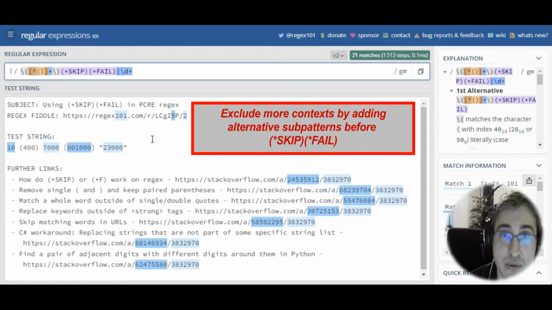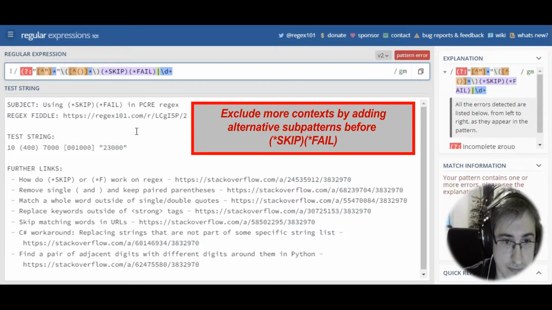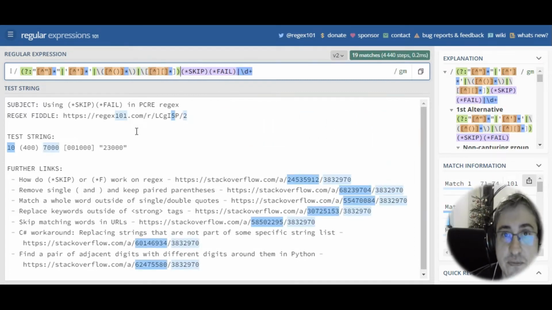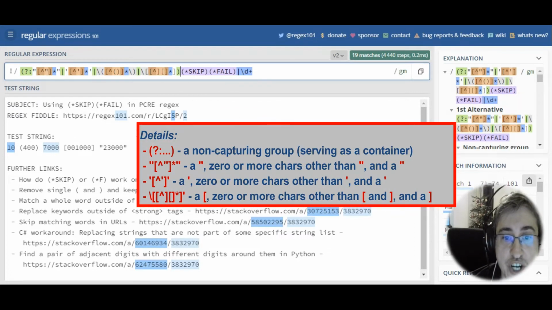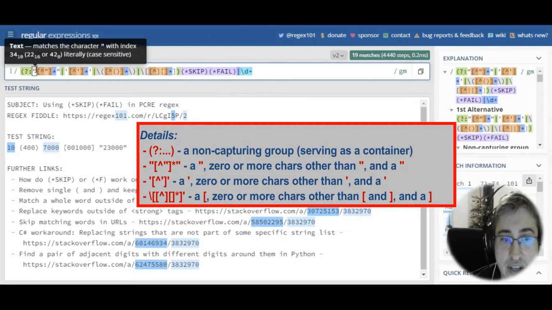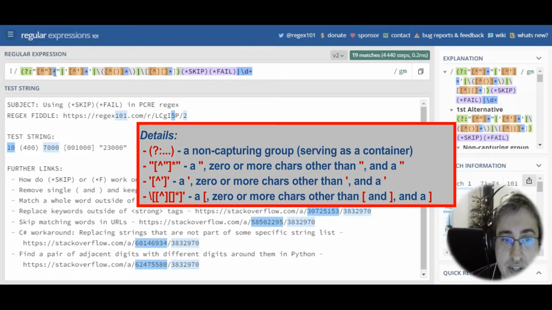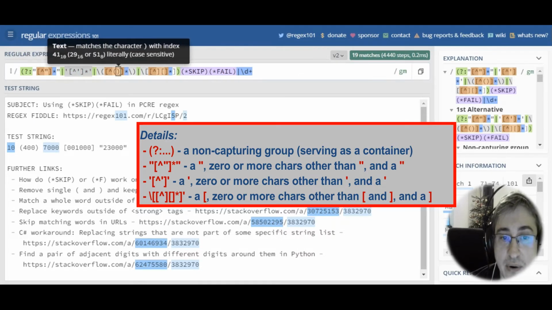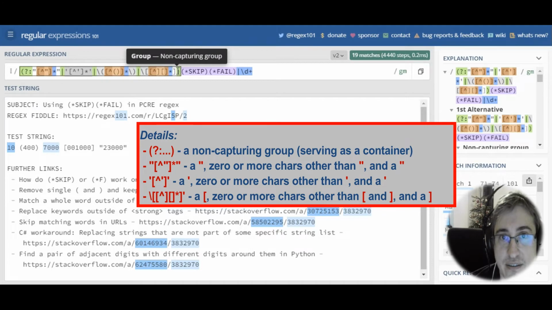What if you want to exclude more contexts? You can just add a non-capturing group and add more alternations here. Look. This pattern will match any one or more digits that are not in between the closest double quotation marks, single quotation marks, parentheses, and square brackets.